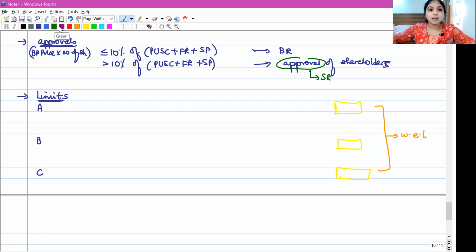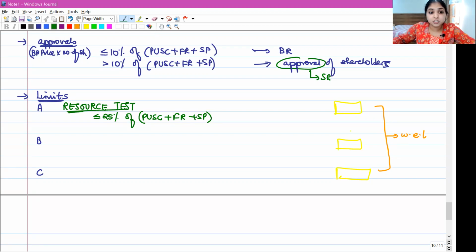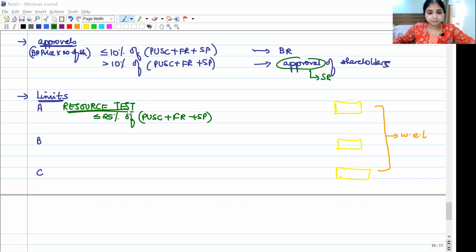Limit number 1. At the maximum, the amount of money which the company can utilize can be 25% of paid up share capital plus free reserves plus securities premium. This is called the resource test. How much resource is the company investing, or how much money is the company utilizing for buyback? At the maximum, the company can use only 25% of paid up share capital plus free reserves plus securities premium. This is the first limit.